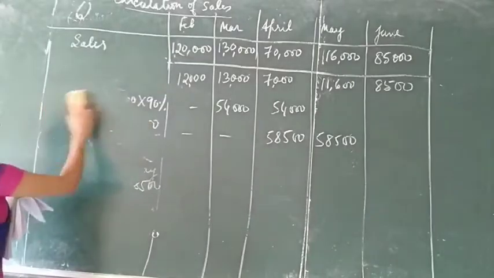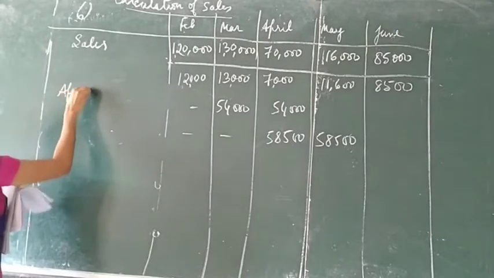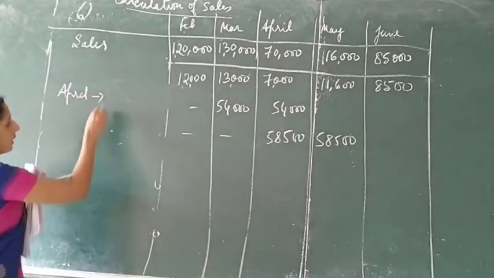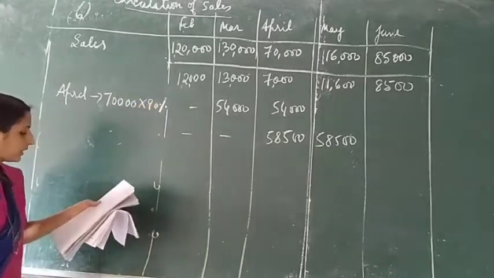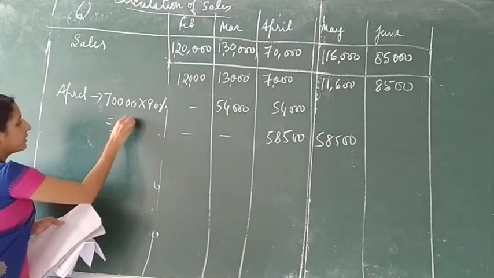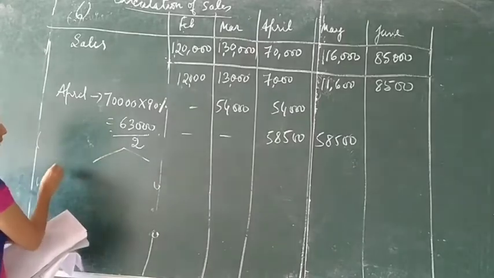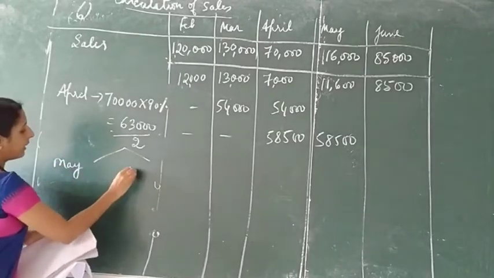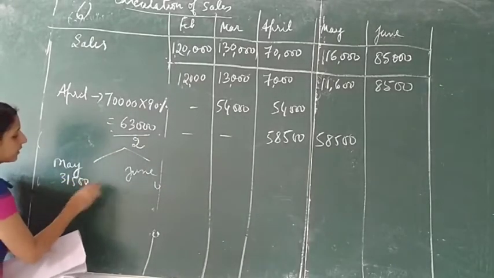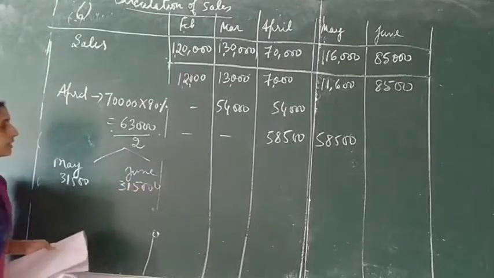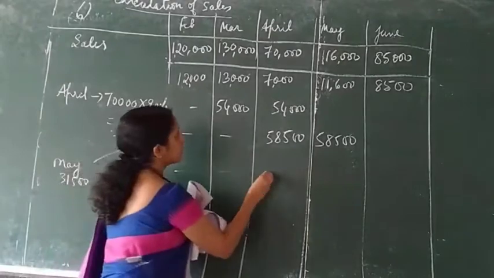Next calculation is for the month of April. April sales is 70,000. 70,000 into 90% will be 63,000. I am dividing this by 2. The subsequent 2 months will be May and June. So 31,500 is received in May and 31,500 is received in June. I am recording this now.